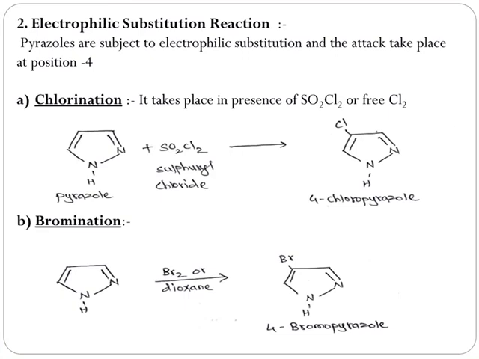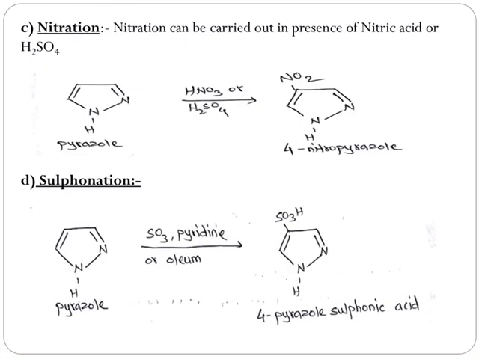Bromination of pyrazole can be carried out in presence of bromine or in presence of dioxane to yield 4-bromopyrazole. Pyrazole undergoes nitration either in presence of concentrated nitric acid or in presence of concentrated sulfuric acid to yield 4-nitropyrazole. Next reaction is sulfonation reaction.